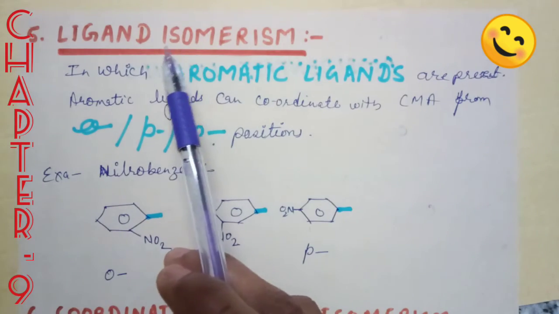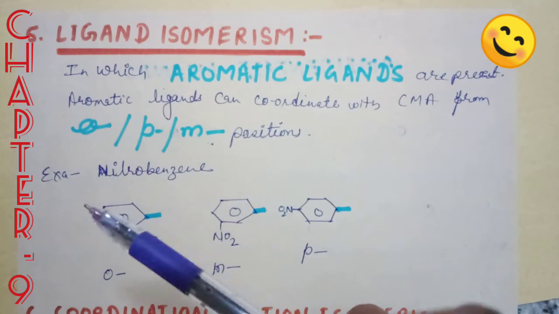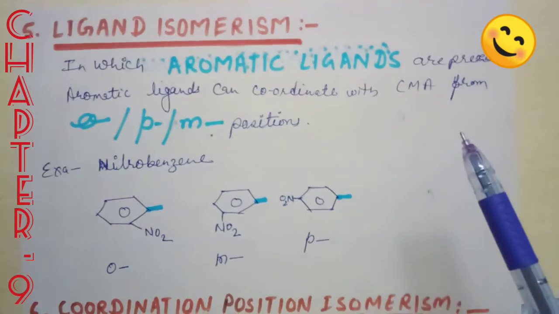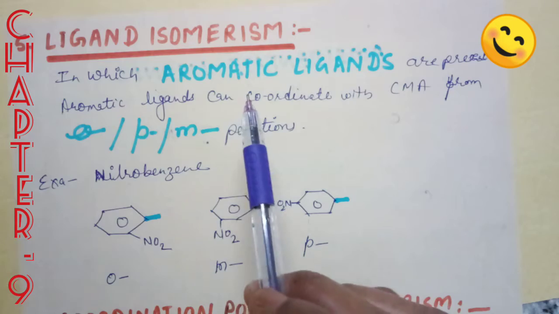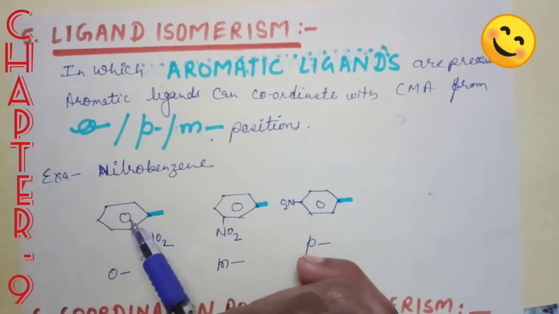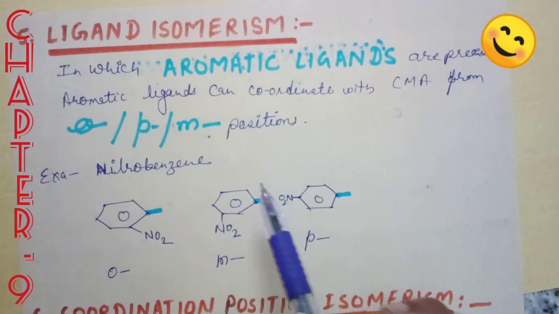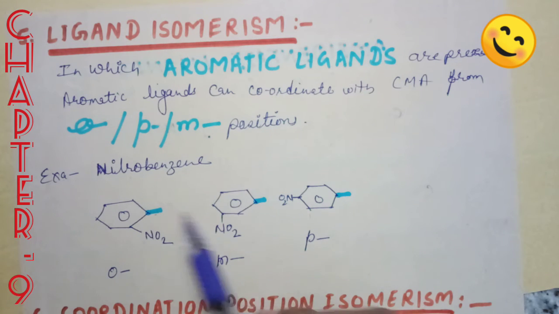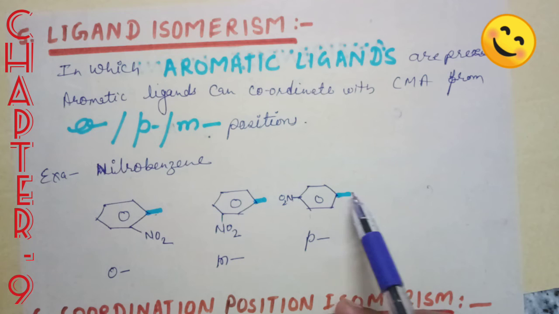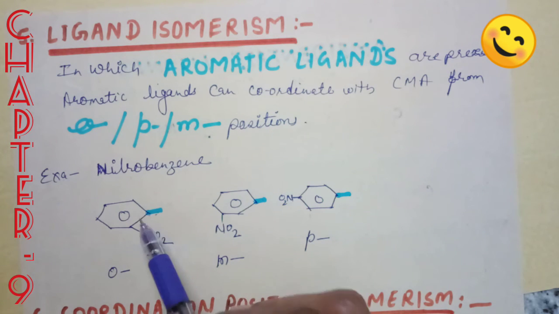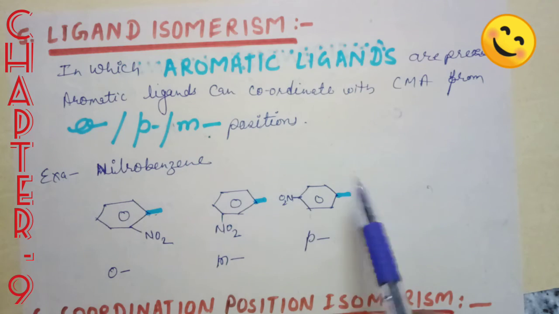Ligand isomerism. The key point of ligand isomerism is that aromatic ligands are present. Okay, aromatic ligands means those in which a benzene ring is present. A benzene ring can be attached to any central metal atom by the ortho position, meta position or para position. Okay, when it changes its position with the CMA, then ligand isomers are obtained.